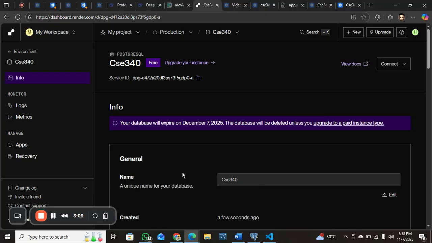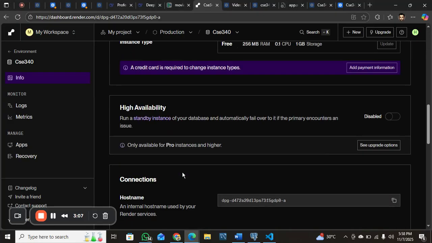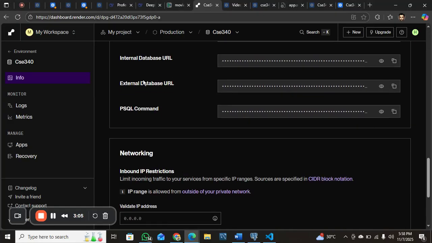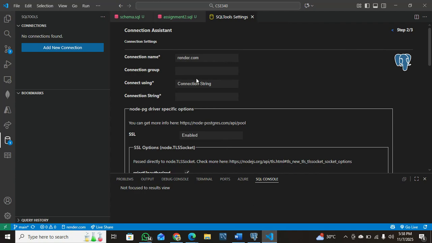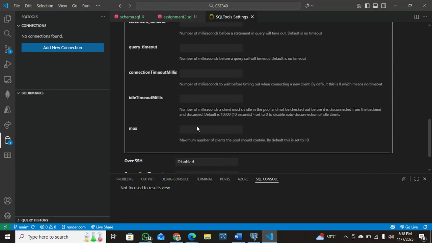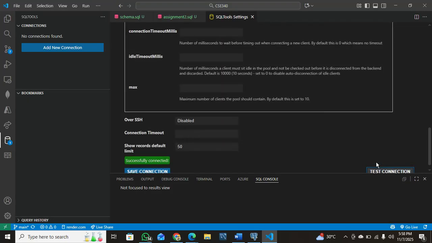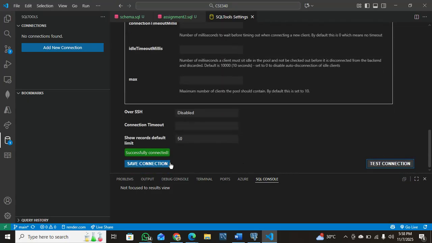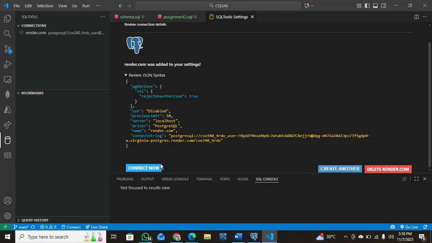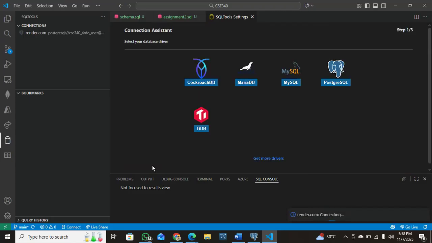We now go back to our database, it's now available. I will copy this external database URL, go to my SQL, my VS Code actually, and paste it in this connection string. Let's test our connection. Testing the connection, successfully connected. Now save this connection and connect.